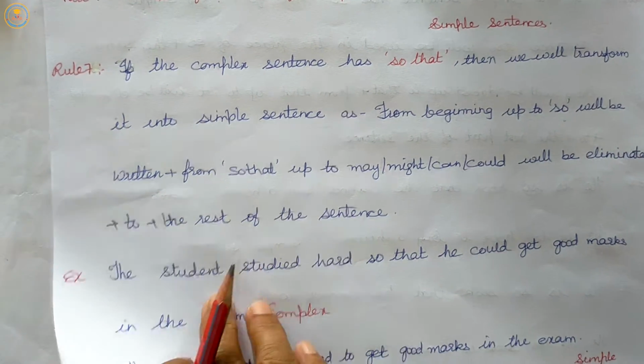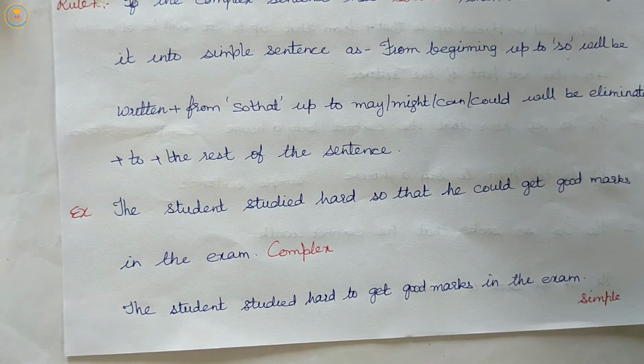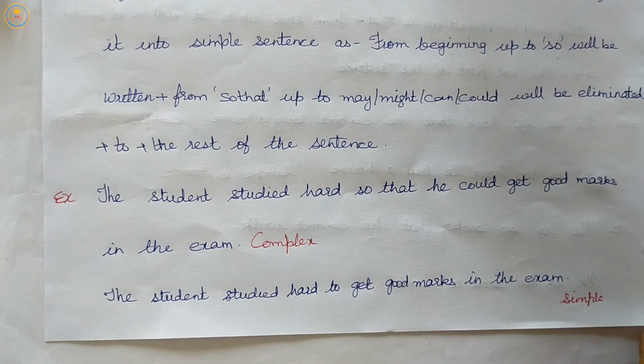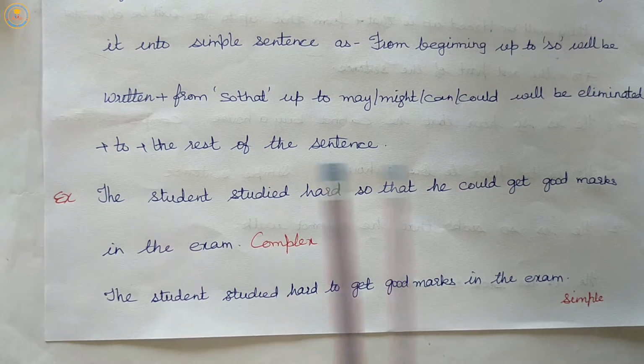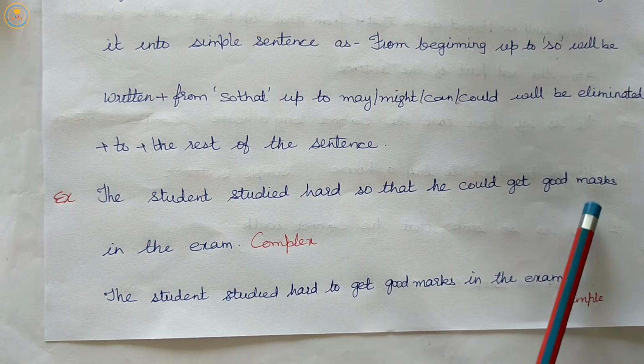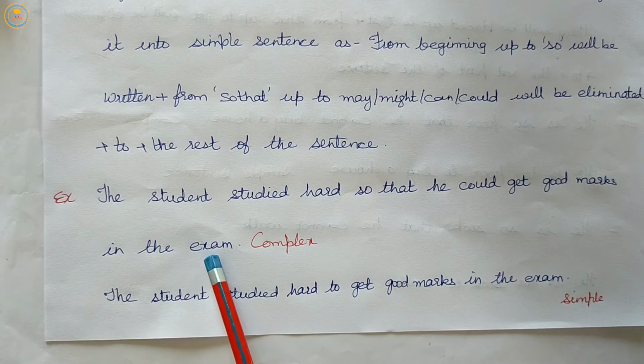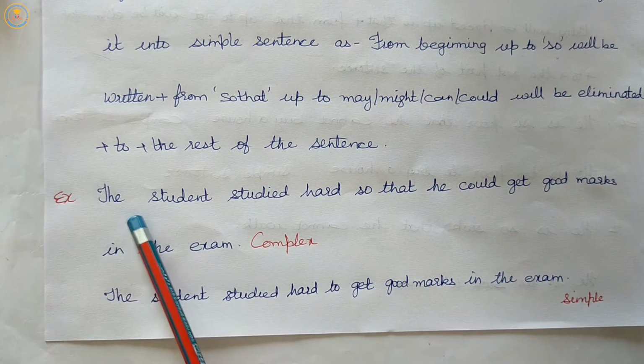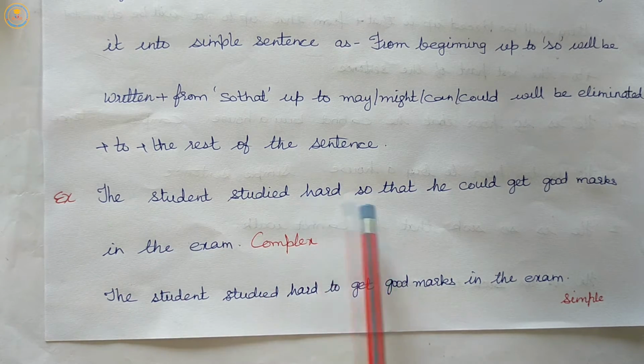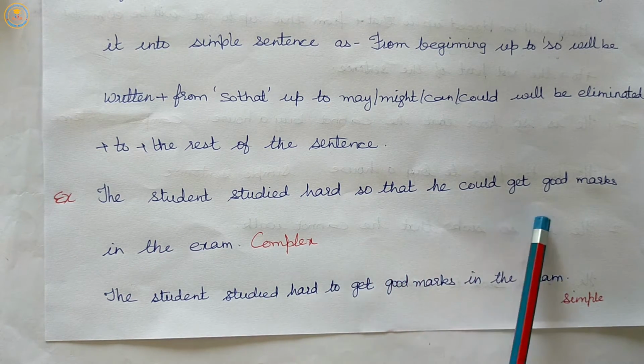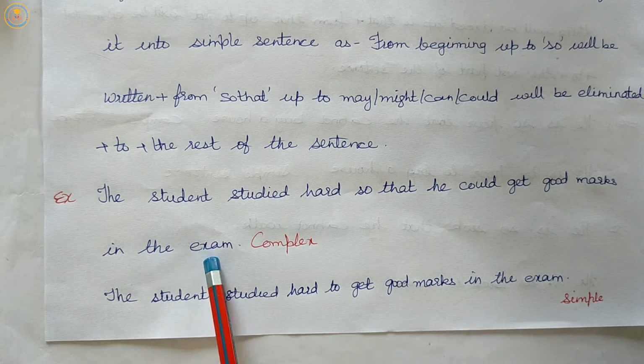Let us see the example. The student studied hard so that he could get good marks in the exam.